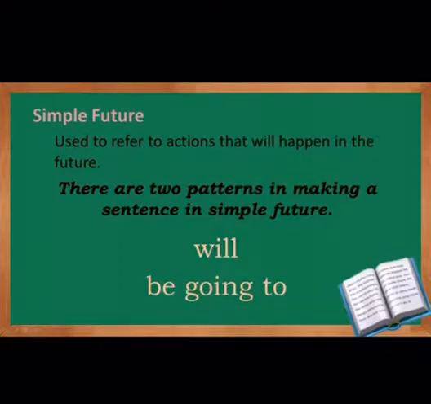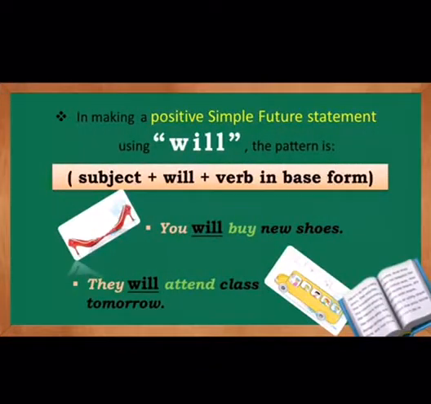Now there are two patterns in making a sentence in simple future: will and be going to. Now in making a positive simple future statement using will, the pattern is subject plus will plus the base form of the verb. For example, you will buy new shoes. They will attend class tomorrow.